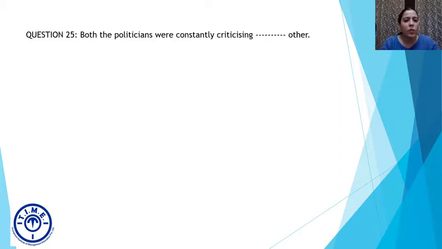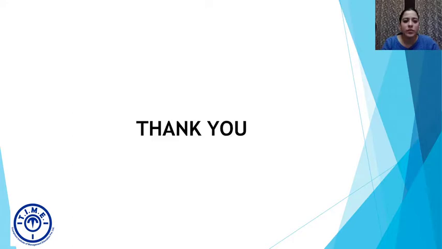Question number 25. Both the politicians were constantly criticizing dash other. For those who have listened to the lecture, it's very easy to understand the answer. Each, one, every, and some. Since we're talking about both the politicians, we're talking about two people, so the reciprocal pronoun should be each other. That is why the answer is 1. Both the politicians were constantly criticizing each other.